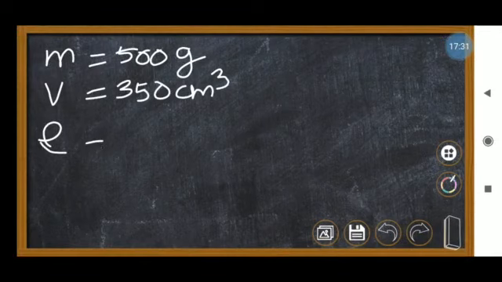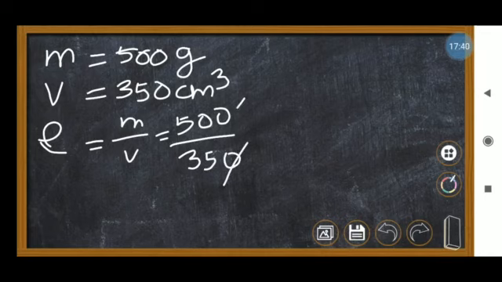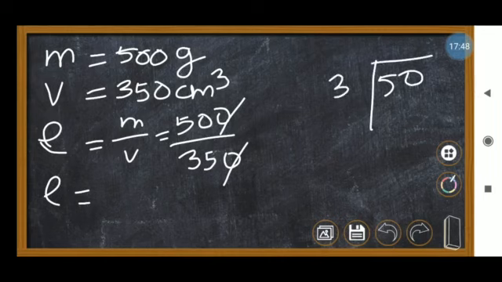Density rho equals mass per unit volume, so 500 divided by 350. The zeros cancel, so 50 divided by 35.